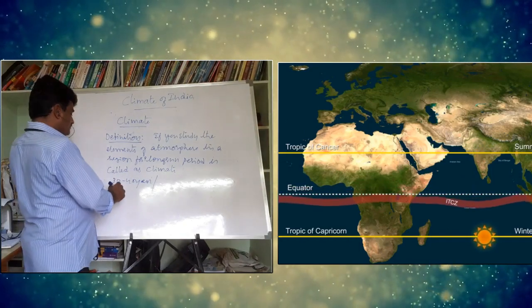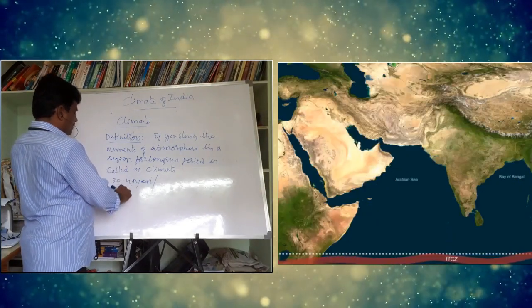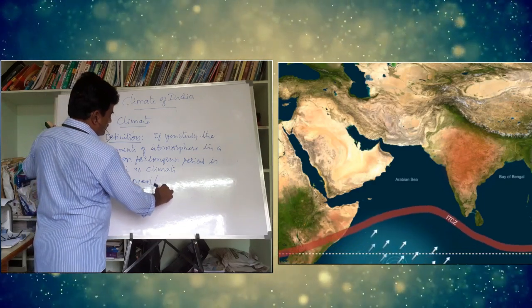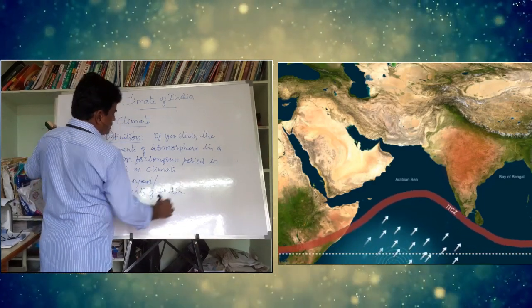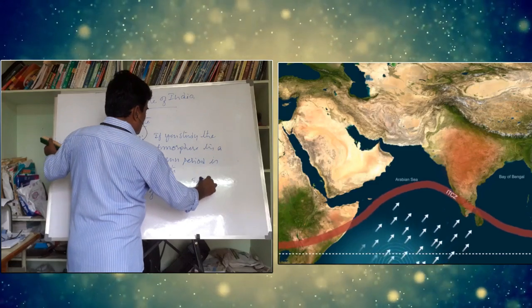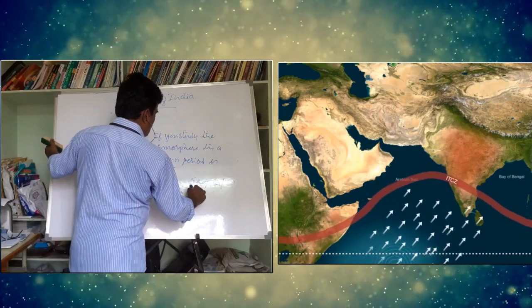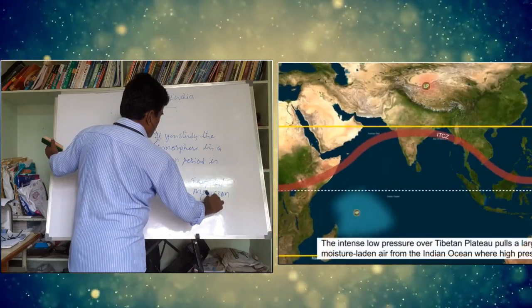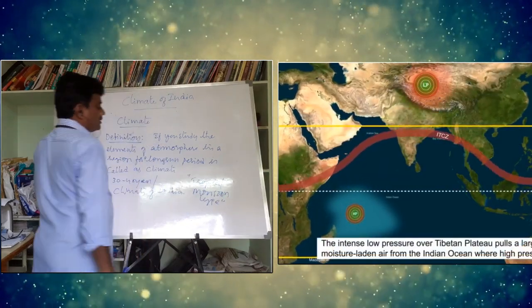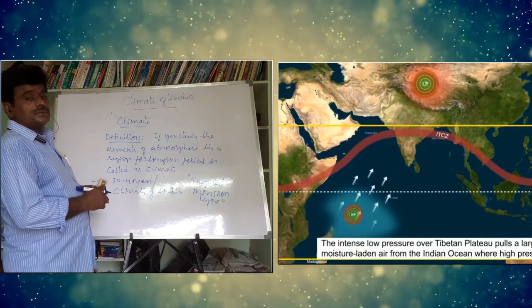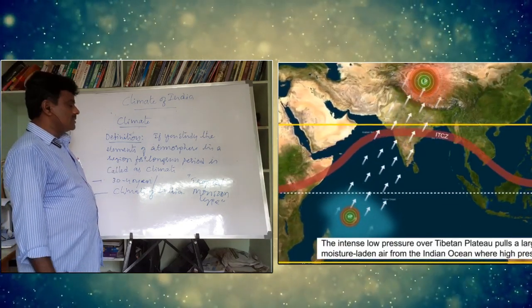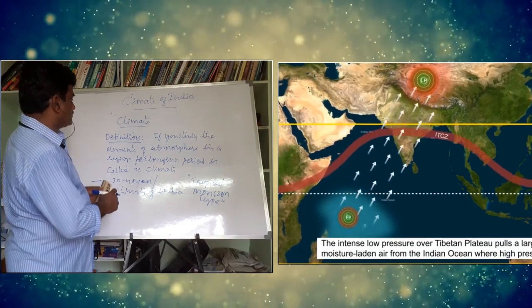For example, when talking about the climate of India, what is the climate of India? The climate of India is called tropical monsoon type. Whoever asks what the climate of India is, the answer is tropical monsoon type.